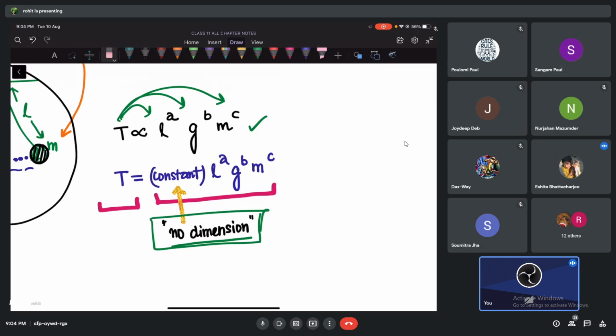And one more thing, okay. With no chance can I show you that the constant is equal to 2 pi. Using dimensions I cannot do that. Are you clear what I'm trying to say? No chance I can find out that t equals 2 pi, because the constant doesn't have dimensions at all. We cannot do it. This constant in any expression comes because of experiments only. Otherwise we cannot find this constant. I hope you understand a little bit of it.